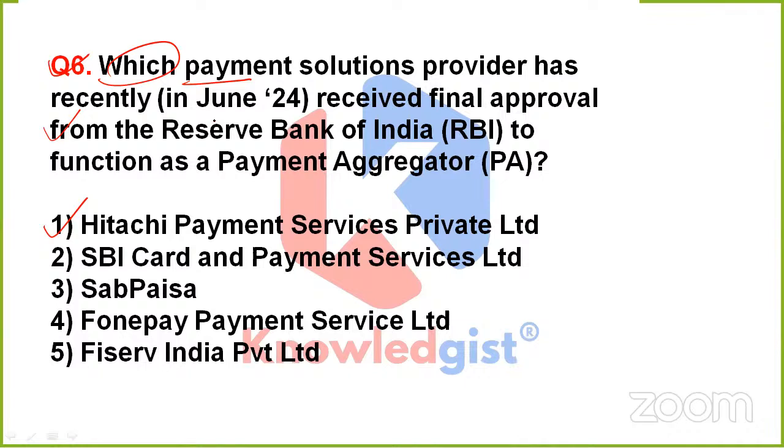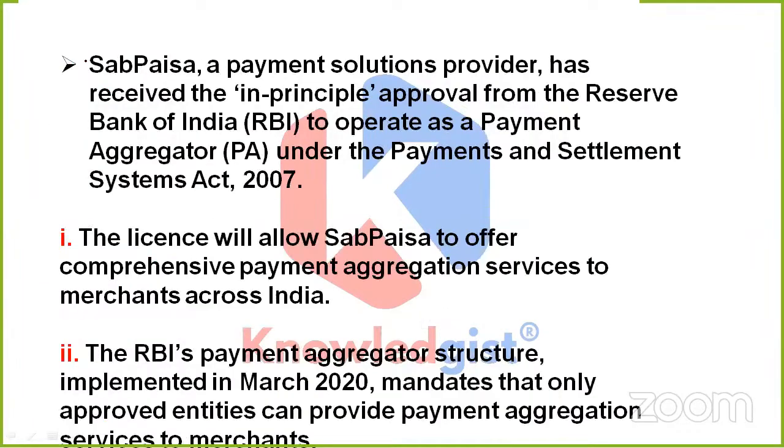Okay, so this time, my friends, yes, you are correct. The correct option is option 3, that is SubPaisa, which means SubPaisa, a payment solutions provider, has received the in-principle approval from RBI to operate as a payment aggregator under the Payments and Settlement Systems Act of 2007. And this license will allow SubPaisa to offer comprehensive payment aggregation services to merchants across India.